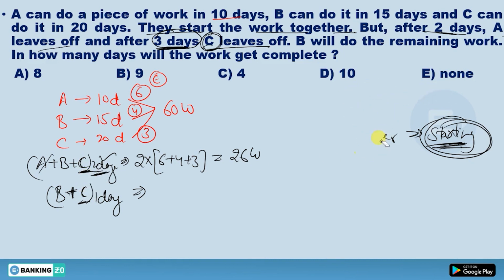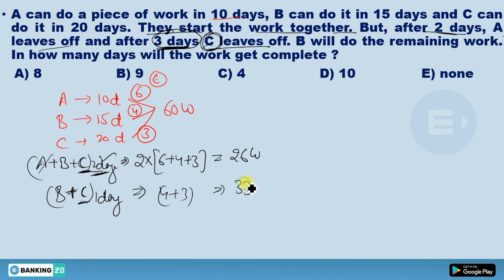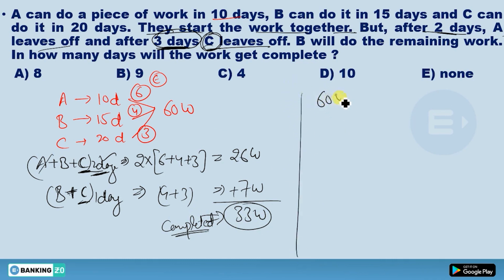Now see, in 1 day, B and C will do the work. How much work? 4 plus 3, you're gonna get 7 work. So 26 plus 7, 33 work. And this one is the total completed work. Now, what is the remaining work? Now subtract this 33 from 60. You're gonna get 27 work. This one is the remaining work.